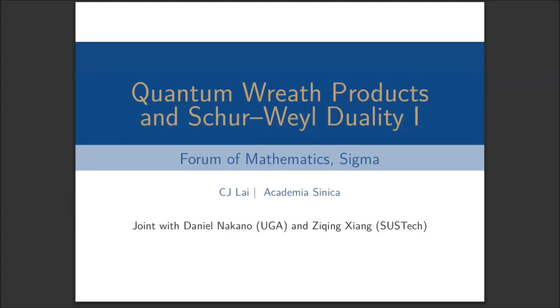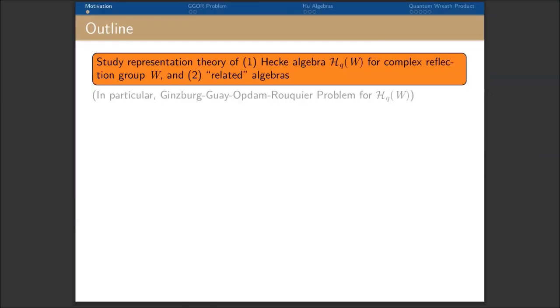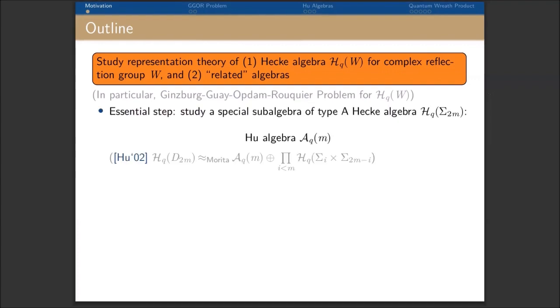Hi, today we're going to talk about our paper on the quantum wreath product and Schur duality. The purpose of the paper is to study representation theory of the Hecke algebra for complex reflection groups and some related algebras. In particular, what we want to deal with is the Ginzburg-Guay-Opdam-Rouquier (GGOR) problem for these Hecke algebras.